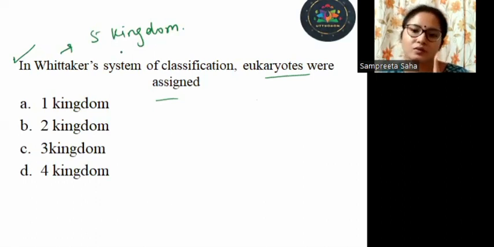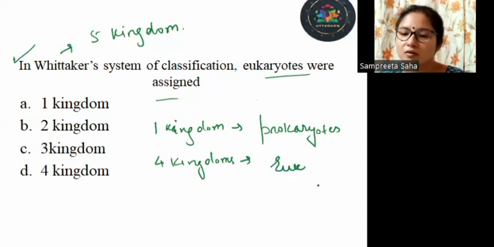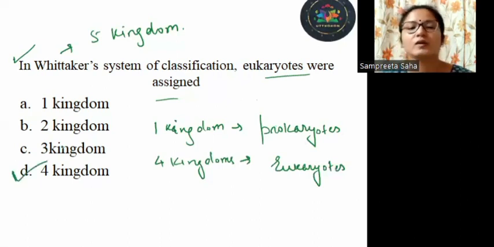In the classification, one kingdom consisted of the prokaryotes, and 4 other kingdoms consisted of the eukaryotes. Hence, we can say that eukaryotes were assigned 4 kingdoms. So the correct answer is option D.